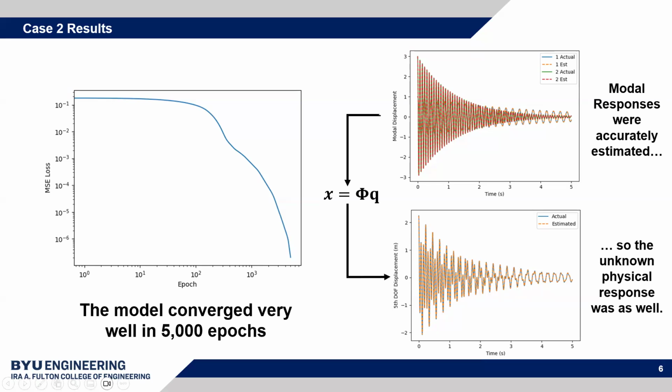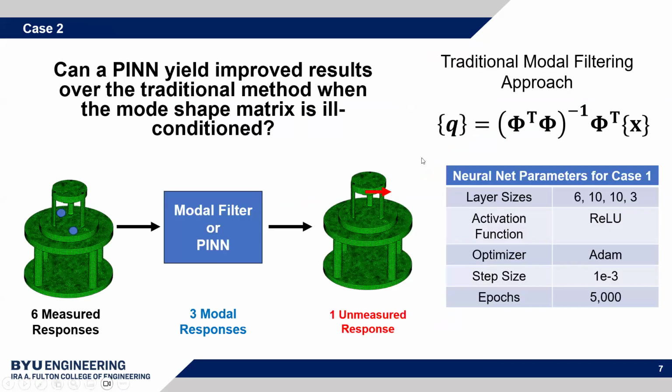But this isn't a very useful case. So for the second part of my project, I wanted to investigate a more useful case. In particular, I wanted to see if a PINN would yield more accurate results over the traditional modal filter method when the mode shape matrix is ill-conditioned.